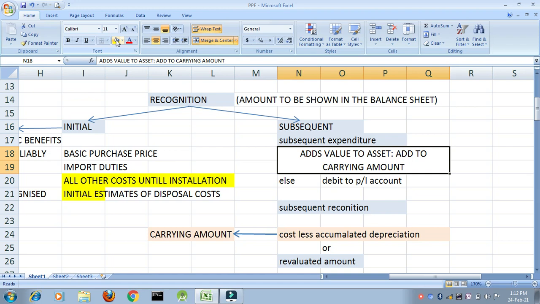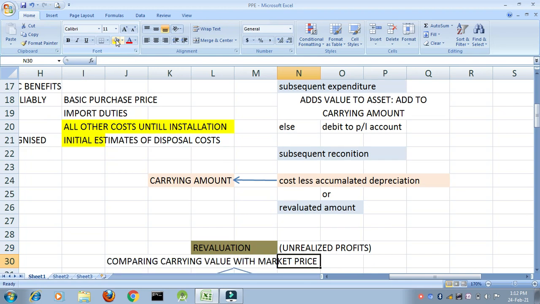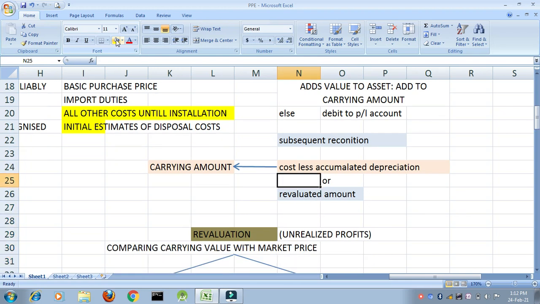That is why only if the expenditure is adding value to the asset, add it to the carrying amount of the asset. Else it will be assumed it is an expenditure and will be debited to your profit and loss account. Next, subsequent recognition. How do you recognize it subsequently? Cost less accumulated depreciation. Cost less accumulated depreciation is also known as carrying amount,